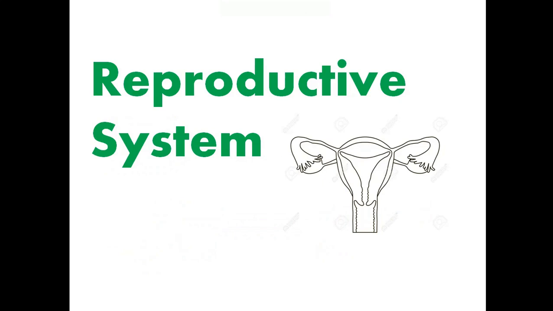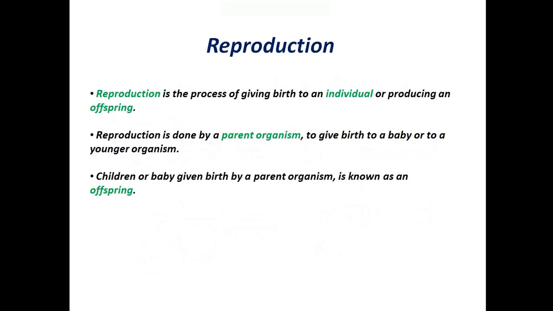Today we will learn about the human reproductive system. So what is reproduction? Well, reproduction is the process of giving birth to an individual, or producing an offspring. Reproduction is done by a parent organism, to give birth to a baby or to a younger organism. Children or baby, given birth by a parent organism, is known as an offspring. Reproduction is just like your mom and dad gave birth to you.